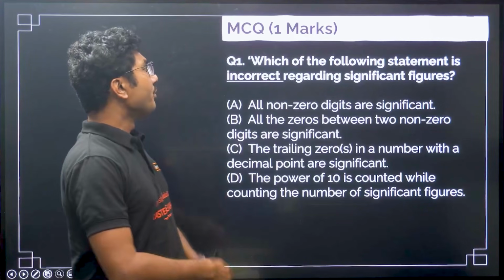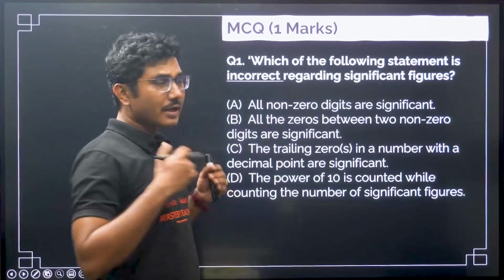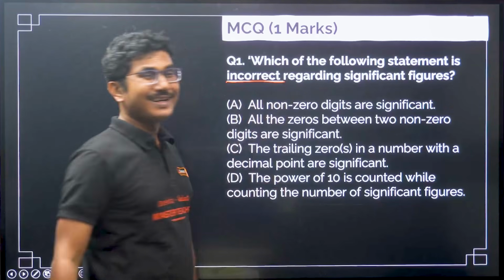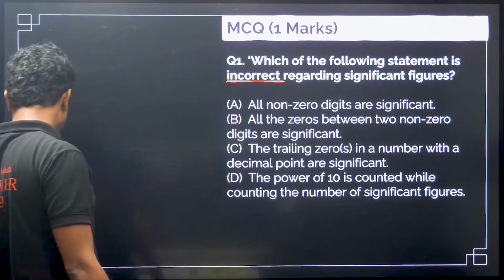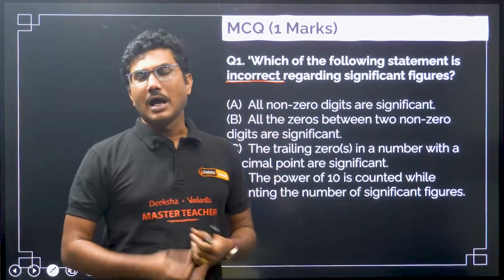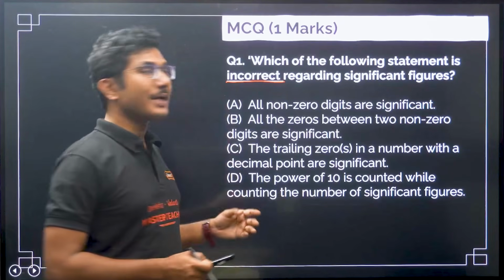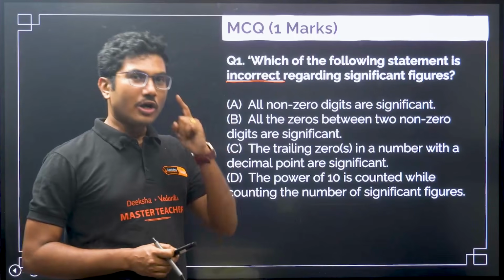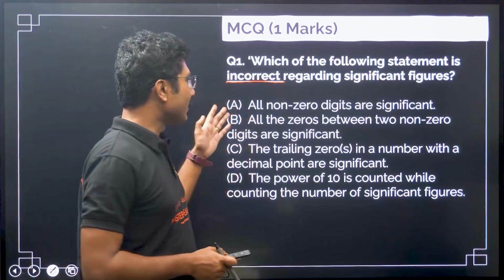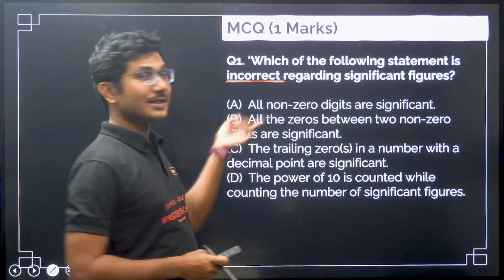First MCQ: which of the following statement is incorrect? So you have to be careful and answer properly. I have underlined that statement incorrect over here. That will not be given in your question paper. They will just mention simply incorrect. Okay, so you have to be careful that out of the 4 statements, 3 of them are correct, only 1 is incorrect. So you have to identify which one is incorrect. So you read the first statement and you find, okay, this is a correct statement, this must be the answer, you answer it.